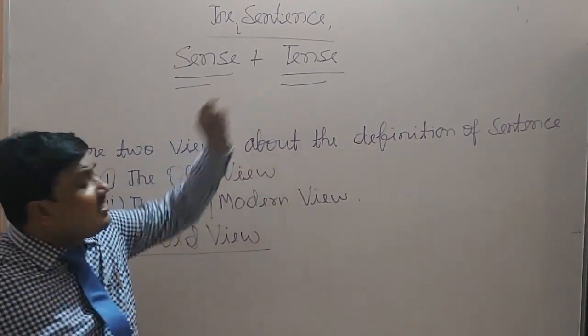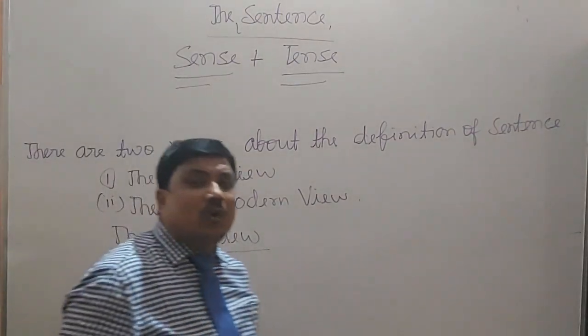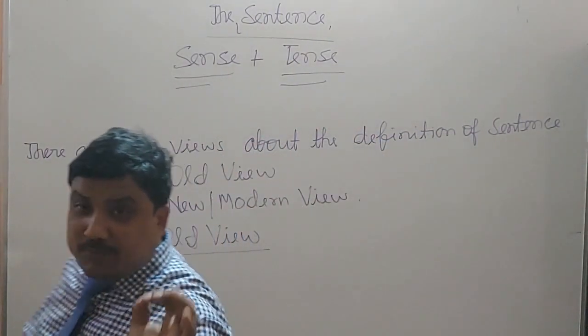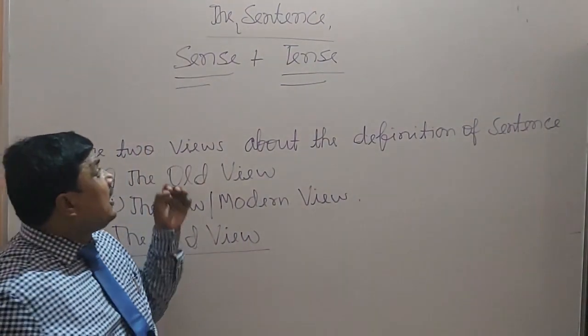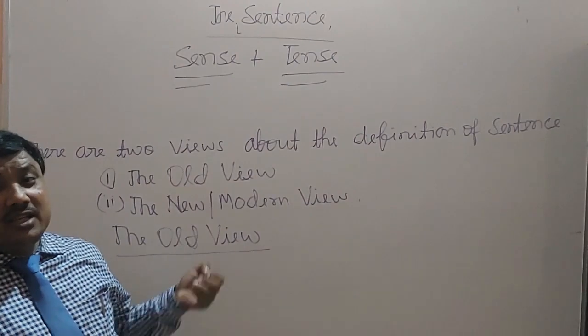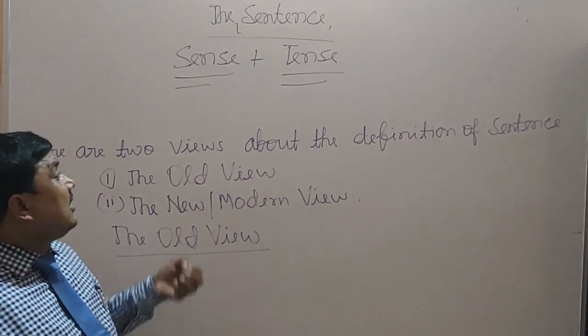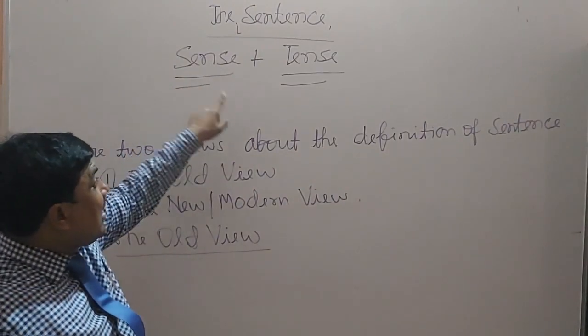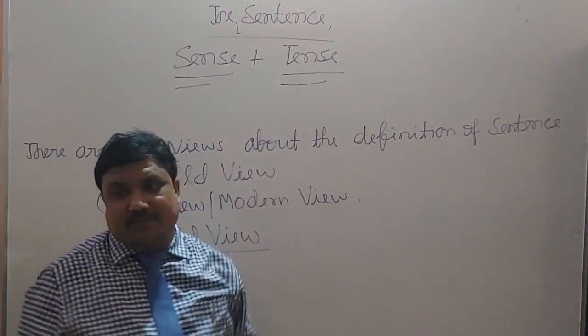Sense and tense both are required for a sentence. If you want to call any grammatical unit a sentence, it must have a sense and tense.